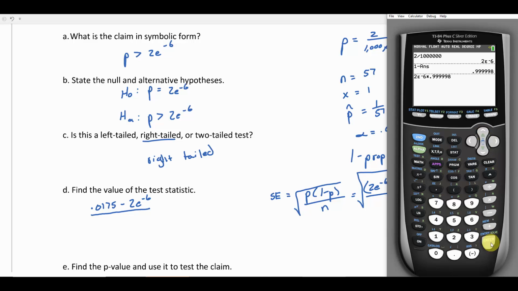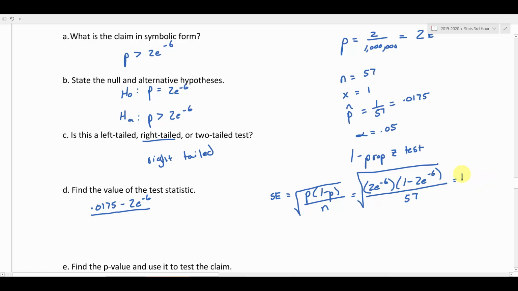Then I'm going to divide that by 57, my sample size, and then square root it. And we get 1.87e negative 4. That's what's going to go on the bottom here, and this will be a z value.